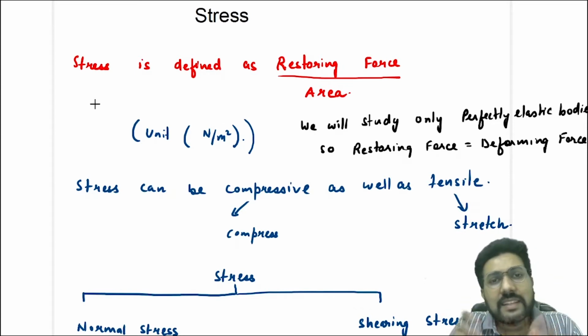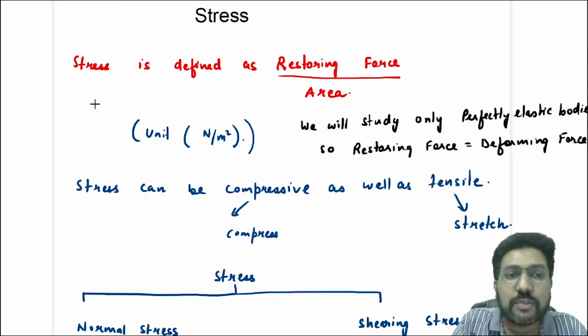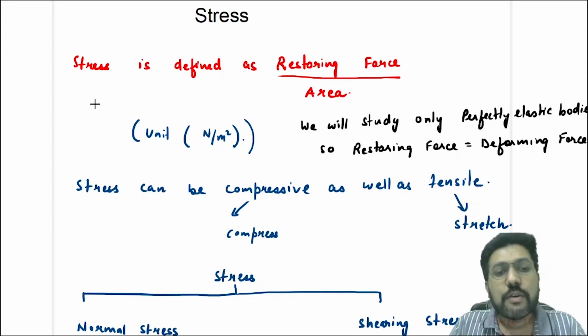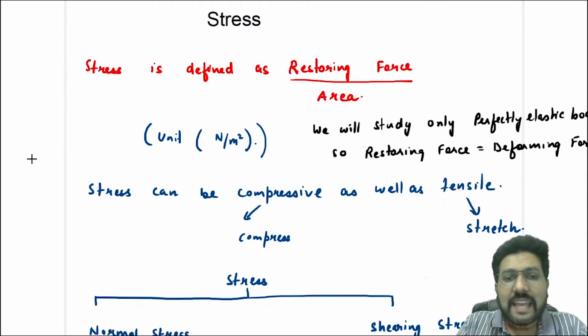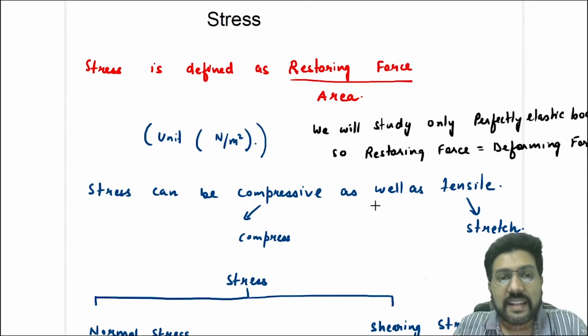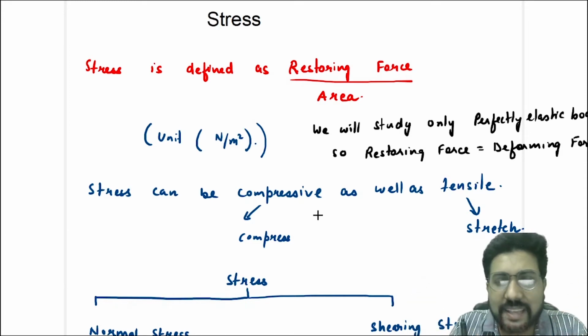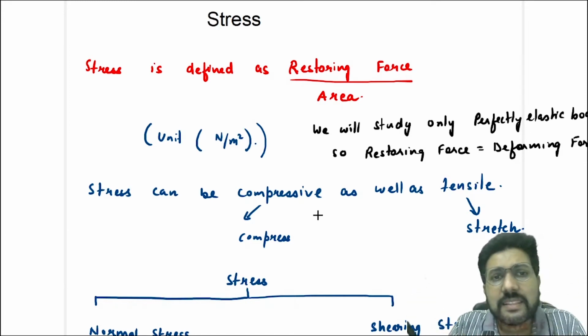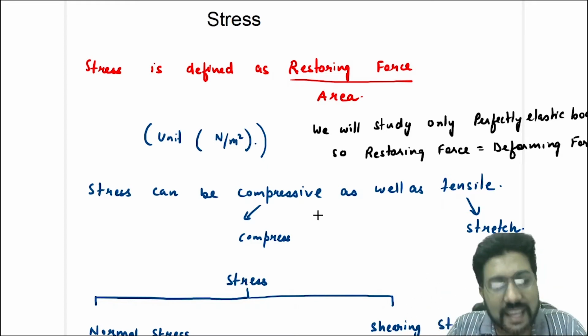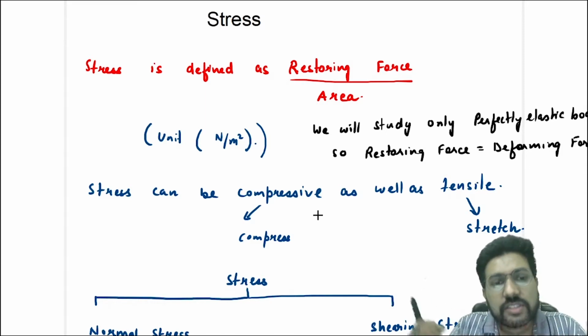For elastic bodies, we will say that the restoring force is equal to the deforming force. So you will write the stress as deforming force per unit area, but the actual definition of stress has to be restoring force per unit area. The body has to react to the deforming force, only then you can say that stress is produced. Now, stress can be compressive as well as tensile. That means due to stress, a body can be either compressed or stretched. Tensile means stretch, compressive means compress. So force due to the stress can either compress the body or it can stretch the body.